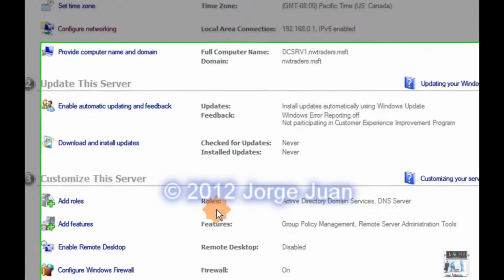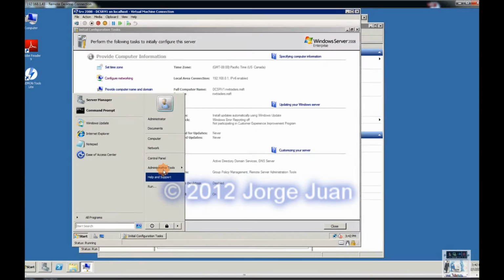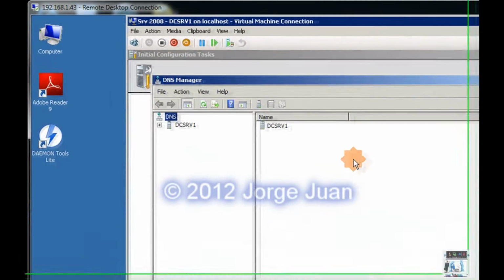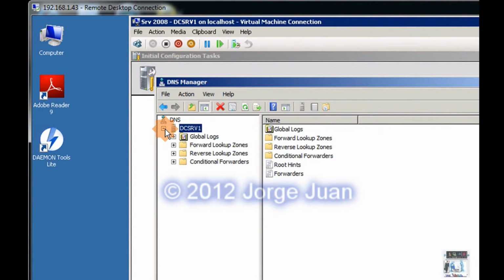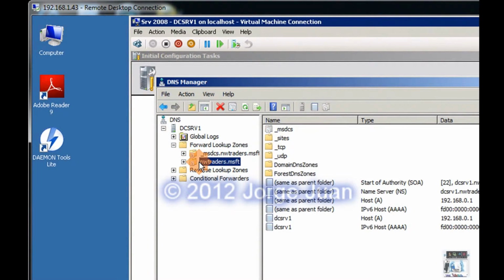Among other things is that under roles, now we have Active Directory Domain Services and DNS servers. Administrative tools and DNS. In the DNS Manager console tree, we will navigate to DC Server 1, then choose Forward Lookup Zones, and then MSWTraders.msft.